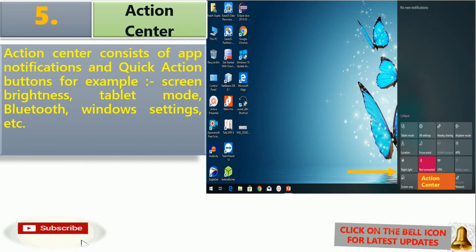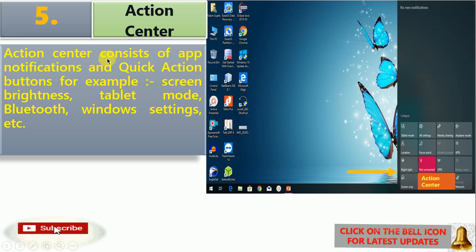Next we have the fifth and last feature, that is Action Center. In the taskbar at the rightmost part, the Action Center is there. This is Action Center, where you will get the system notifications.